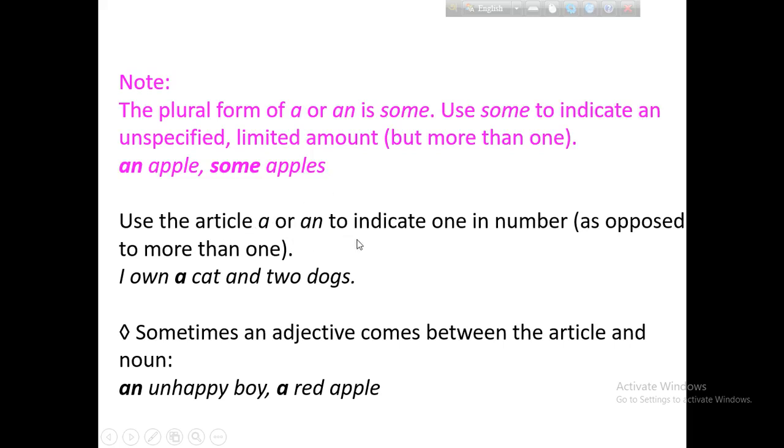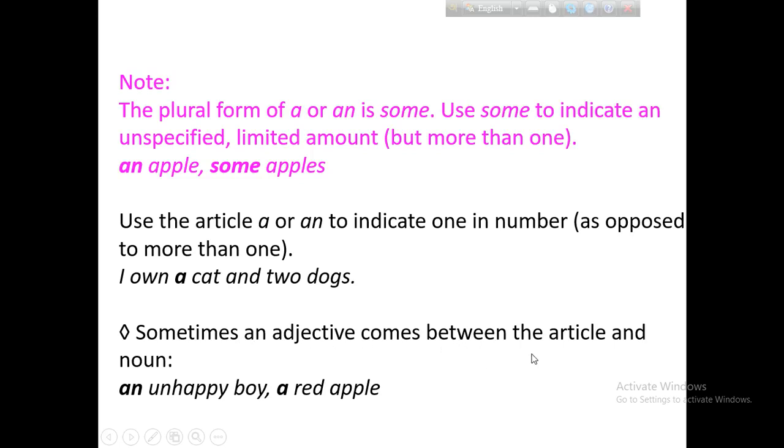Use the article a or an to indicate something which is one in number, as opposed to more than one. I won a cat and two dogs. Here dogs is plural, so we cannot use a before dogs. We cannot say I won a cat and a dog because dogs are plural. So you should use two, three, four, five, etc. for the dogs.